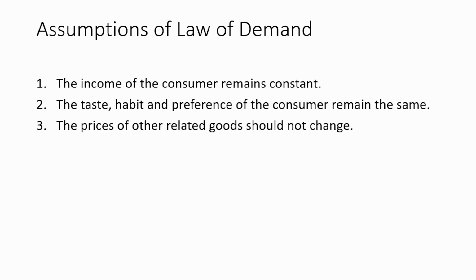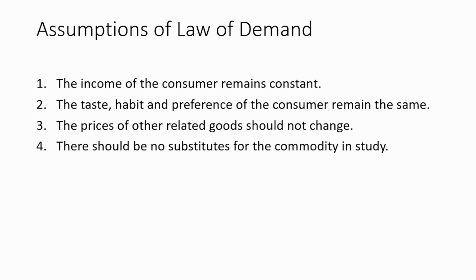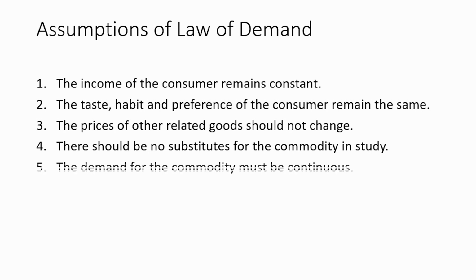The prices of other related goods should not change. For example, with a rise in petroleum price, there may be a reduction in the sales of motorbikes. There should be no substitute for the commodity. For example, the usage or invention of electric bikes may reduce the sales of normal petroleum bikes. The demand for the commodity must be continuous. There should be an equal demand as there is production.